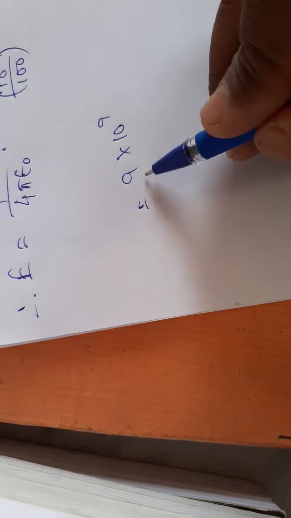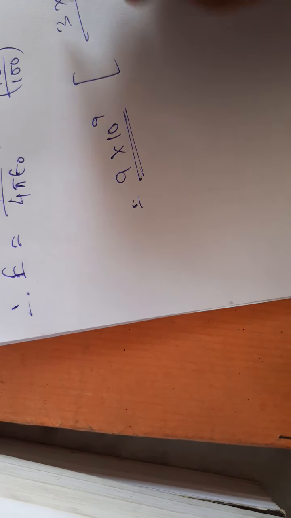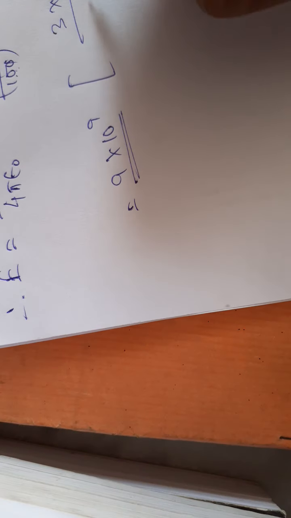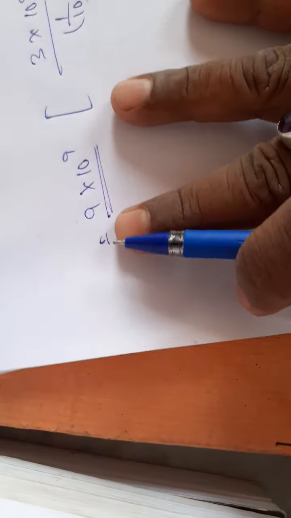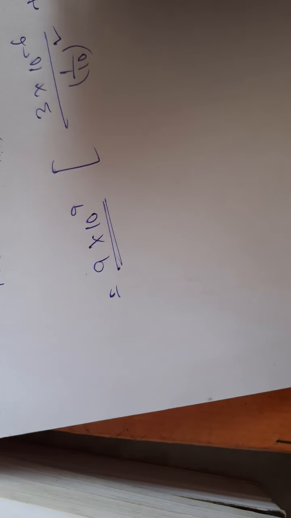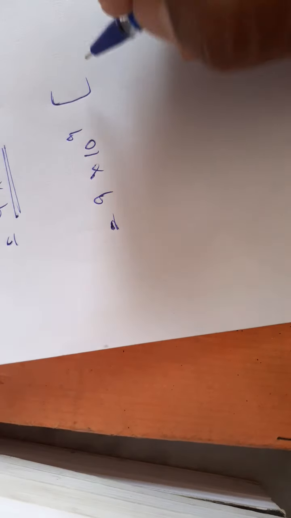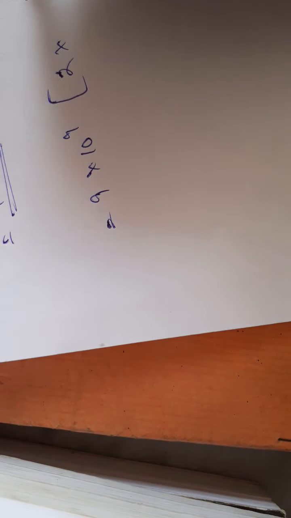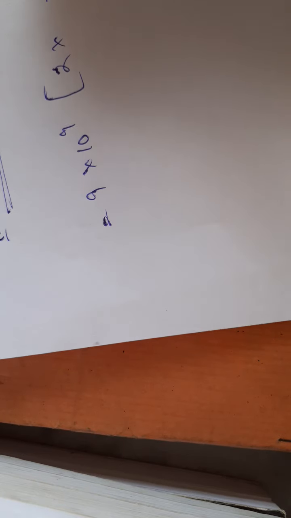The value of 1 by 4 pi epsilon naught is 9 into 10 to the power 9, into 3 into 10 to the power minus 6 divided by (1 by 10) the whole square, plus the same term again. So this can be taken as twice: 9 into 10 to the power 9 into 2 into 3 into 10 to the power minus 6 by 1 into 10 to the power 2, that is 100.